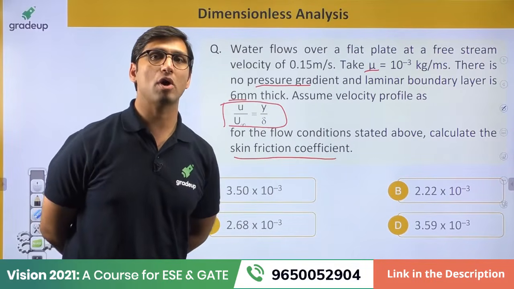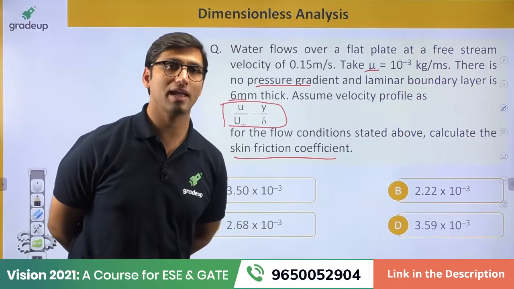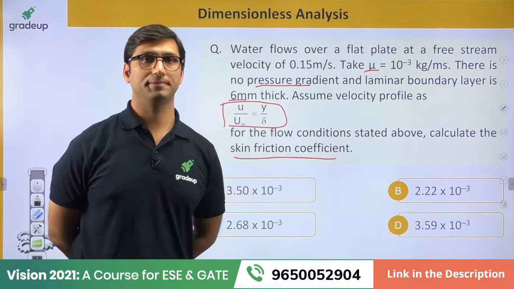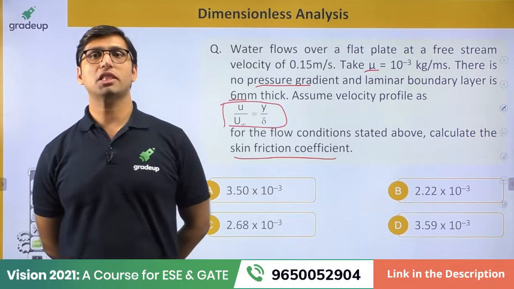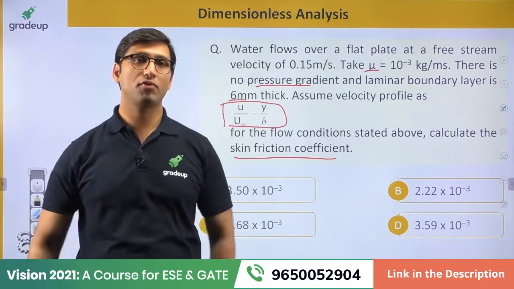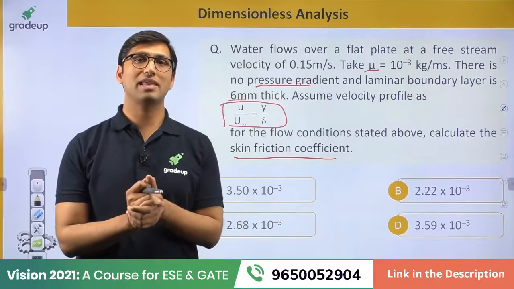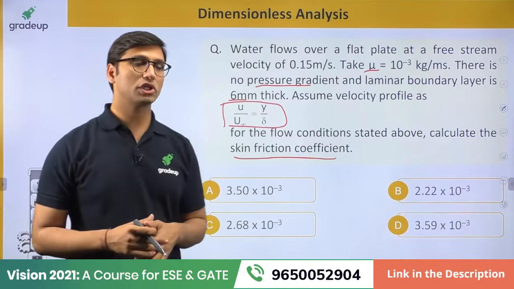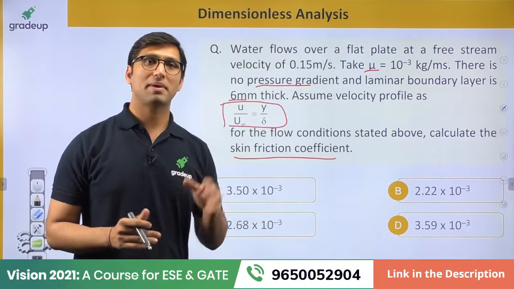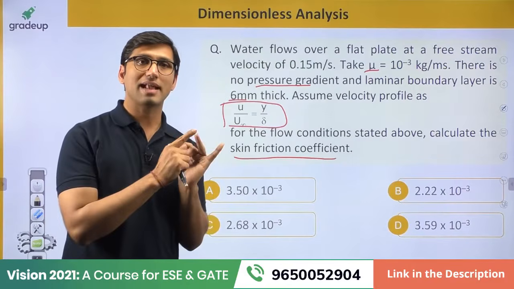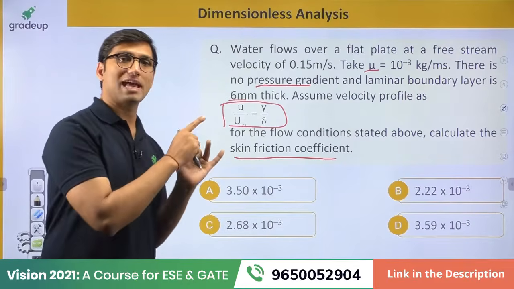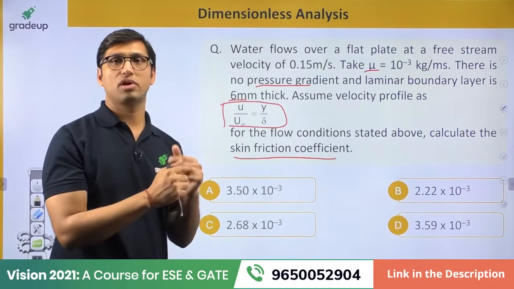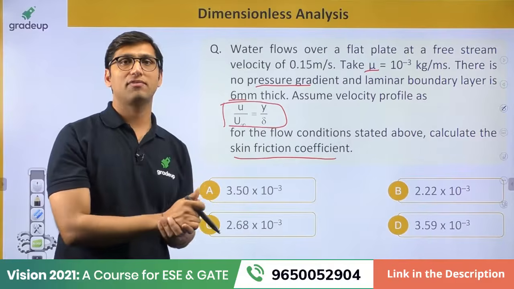You have to find skin friction coefficient. I have told you the formula for skin friction coefficient yesterday. So I hope you remember that formula. Now solve the question. If you remember the formula, you can solve the question very easily. So for solving the questions of boundary layer, you need to remember the formulas. You need to understand the question, because the question can be conceptual. Also, they can be direct formula based. So you really need to go through the question very carefully.